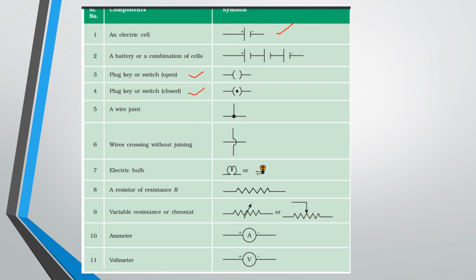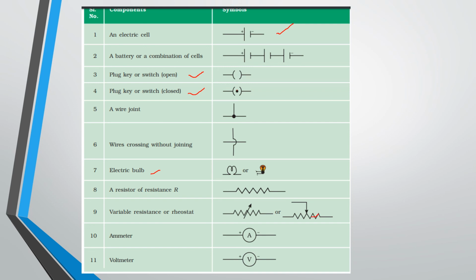A wire joint means it is interconnected, so we have to represent it like this, and wire crossing without joining you have to draw like this. An electric bulb has its own symbol. And a resistor R is zigzag lines in a horizontal. And a variable resistor has two terminals.